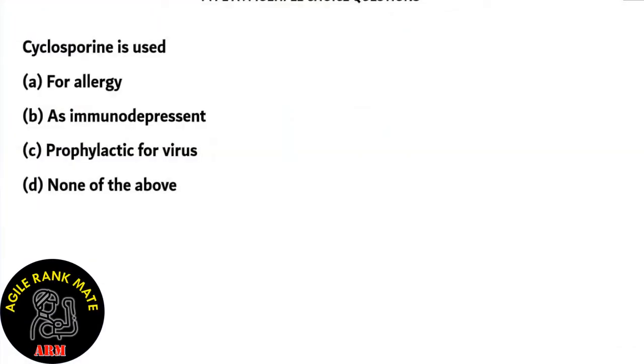Cyclosporine is used for allergies, as immunodepressants, prophylactic for viruses, or D, none of the above. So in this problem, we need to find out what is the action of cyclosporine. And the action of cyclosporine is suppressing. And what does it suppress? It suppresses the activity of T lymphocytes.